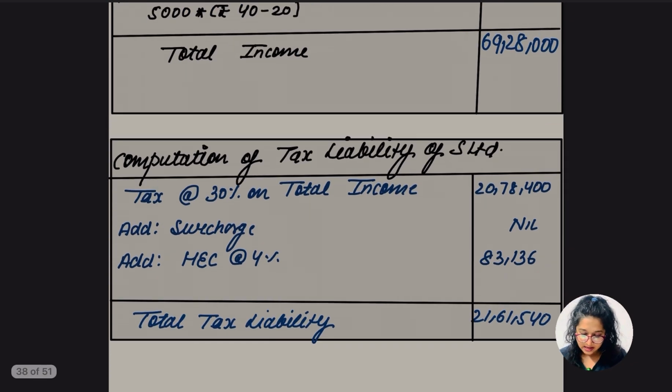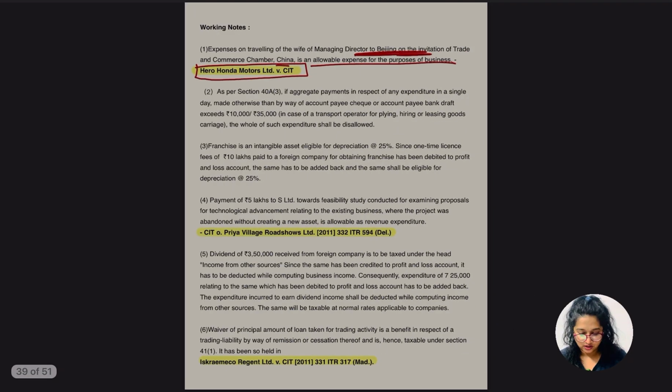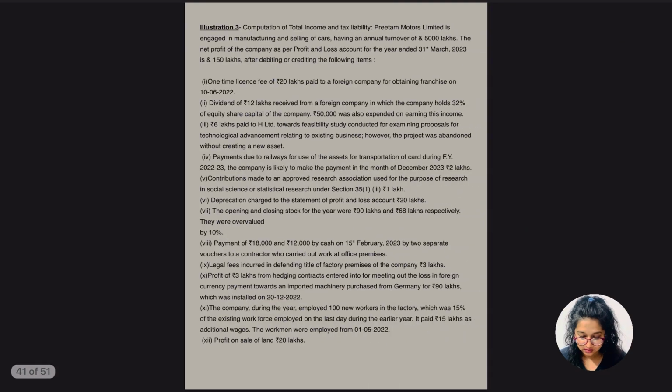Okay, so yes, we know what the taxable rate is for the normal tax, and for the surcharge, is it going to be applicable? No, there was no limit of total income and all, otherwise it's going to be applicable. Okay, and 4% HEC. Okay, so yes, this was an easy question. Okay, let's go for the next question.